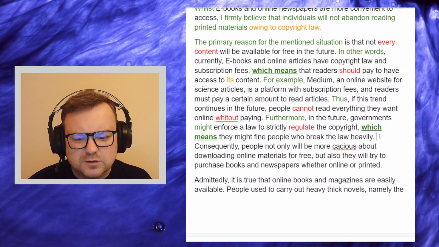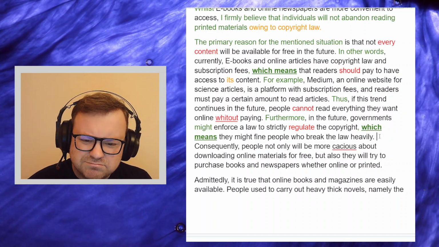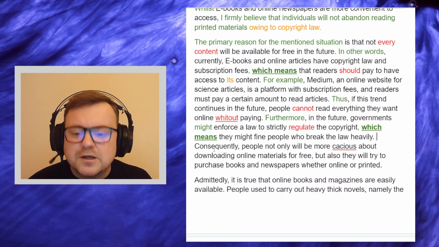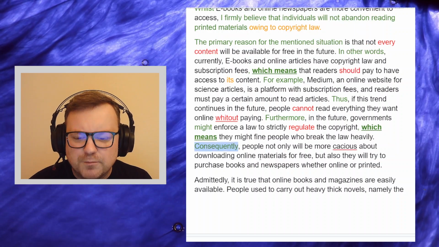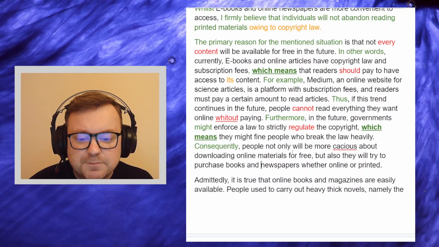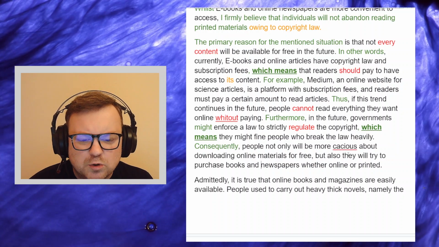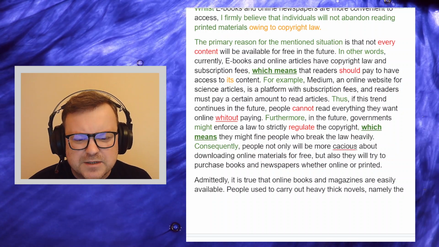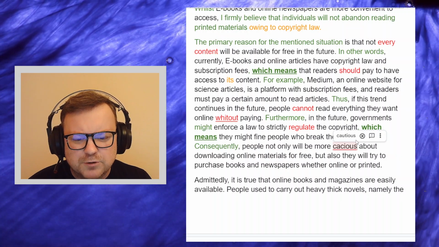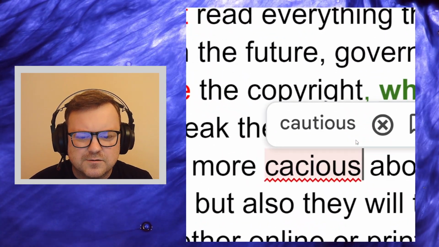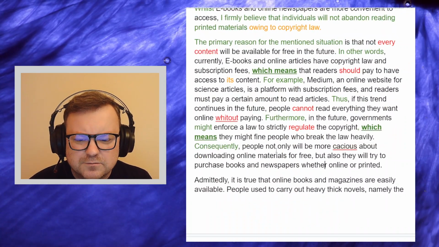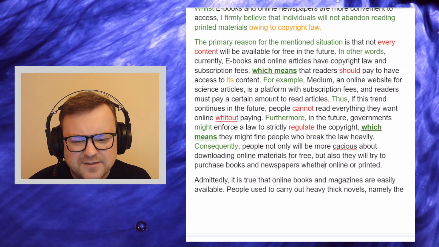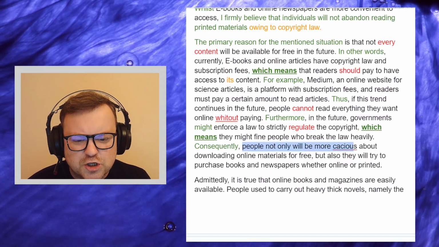Okay, so what? Well, okay, never mind. Consequently, good, so we keep adding and developing more and more. Very nice. Consequently, people not only will be more cautious, there's a spelling mistake here. Of course, it should be written like this. People not only will be more cautious. I think there is a more impressive construction here.